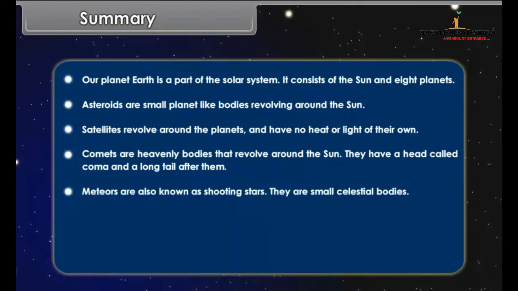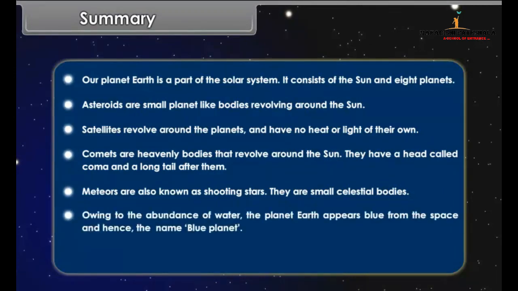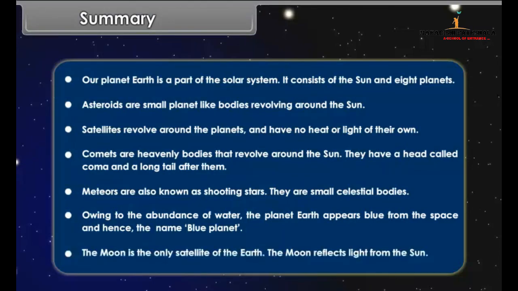Meteors are also known as shooting stars. They are small celestial bodies. Owing to the abundance of water, the planet Earth appears blue from the space and hence the name Blue Planet. The Moon is the only satellite of the Earth. The Moon reflects light from the Sun.